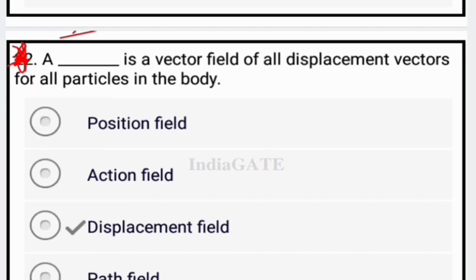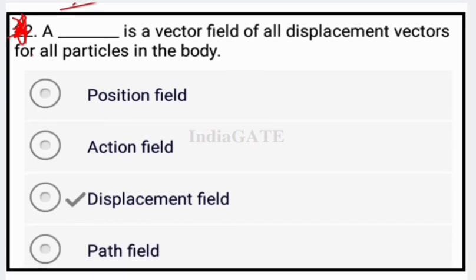Now next question, a dash is a vector field of all displacement vectors for all particles in the body. So the correct answer is displacement field.